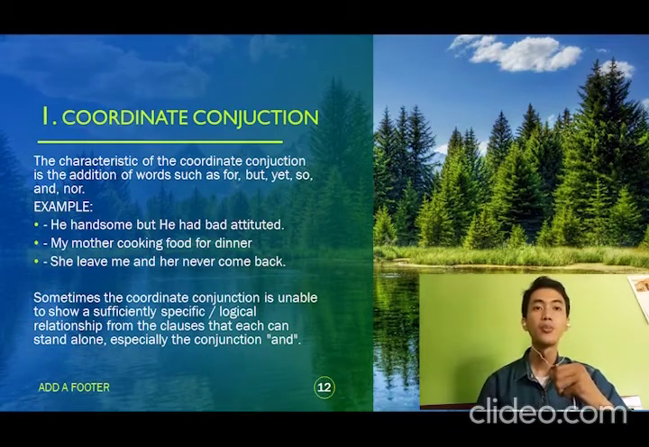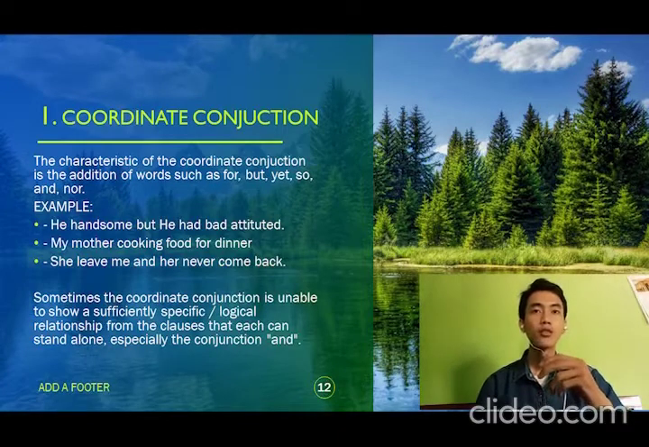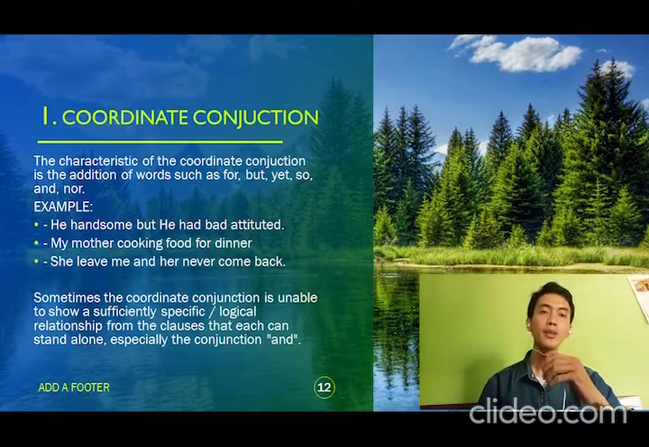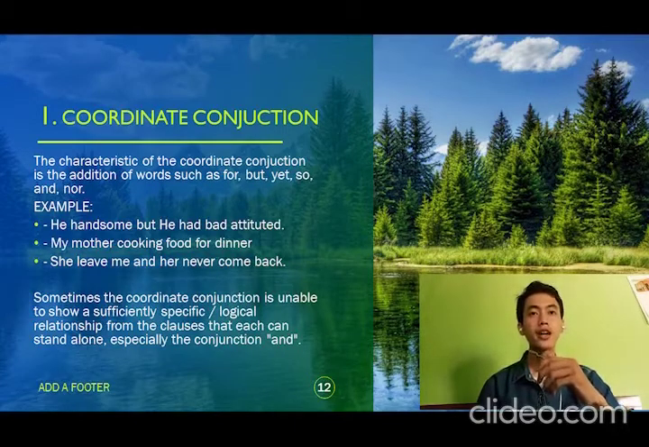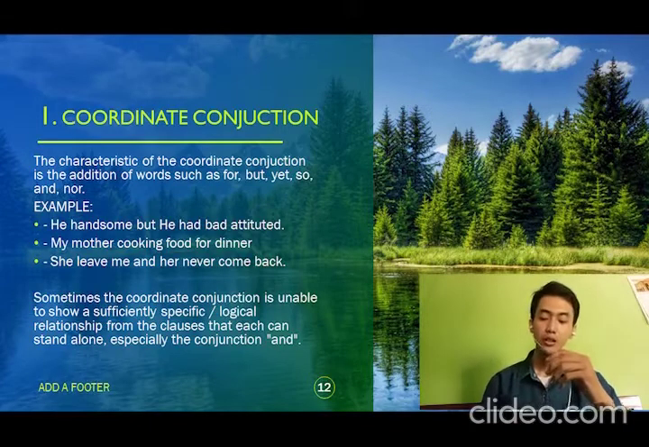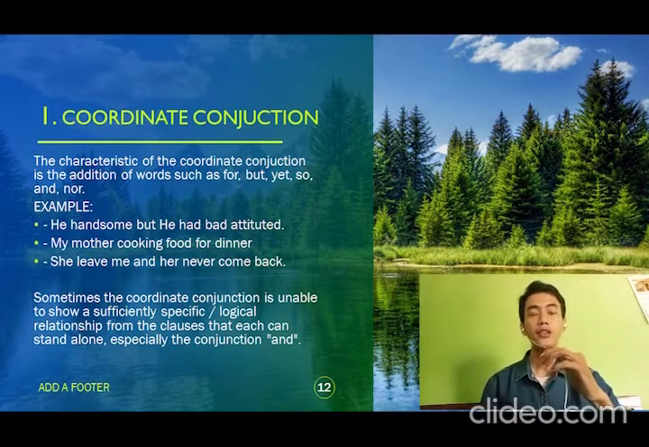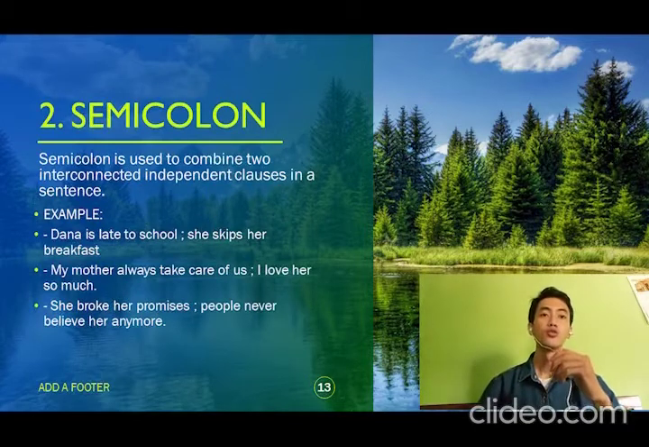3. She left me and she never came back. She left me as independent clause, and as conjunction, she never came back as independent clause. Note: sometimes the coordinate conjunction is unable to show a specific or logical relationship from the clauses that can stand alone, especially the conjunction and.